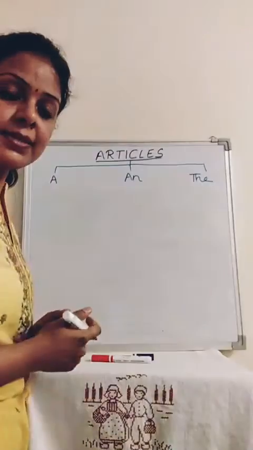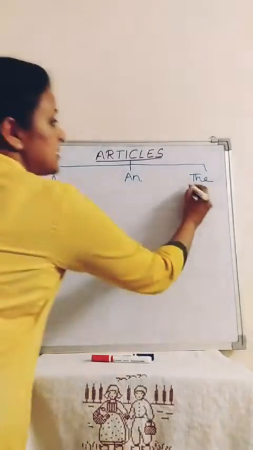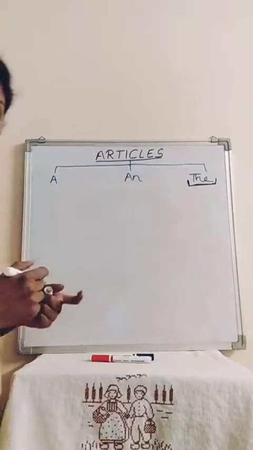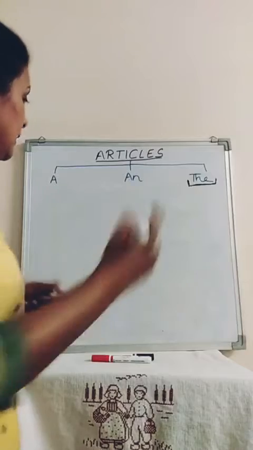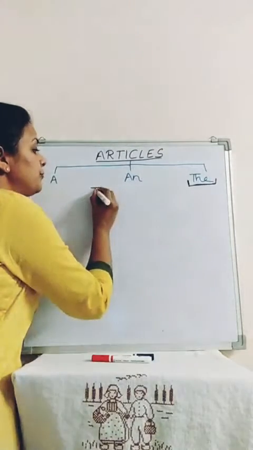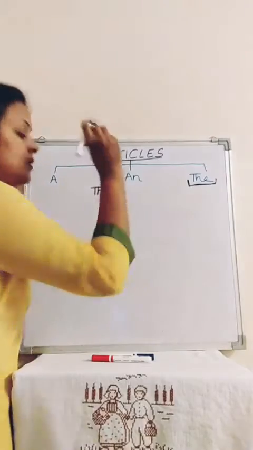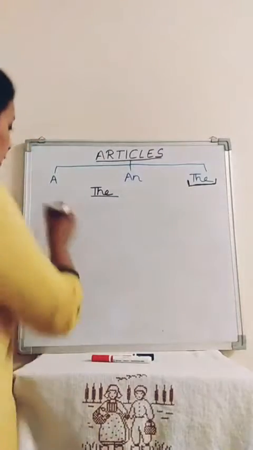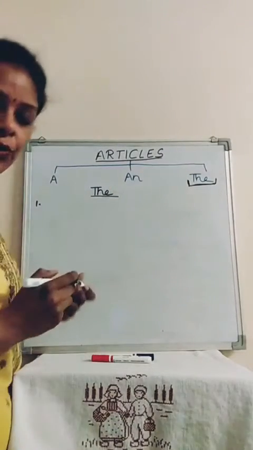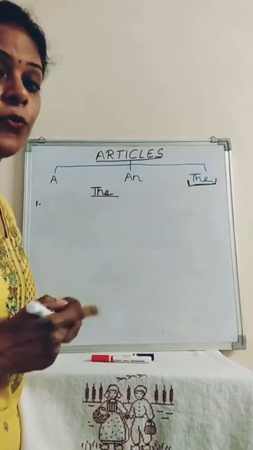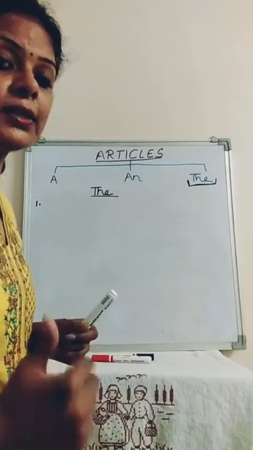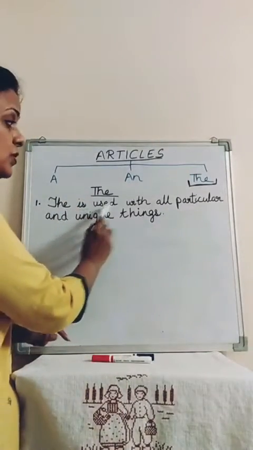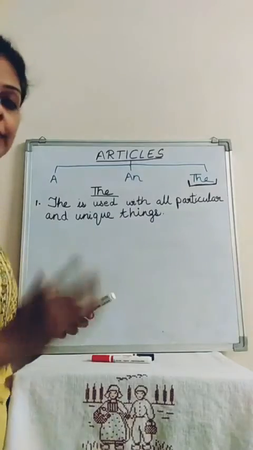Now we will discuss the article the. Yes, we are going to study the rules for the article the. Now, when do we use the before a noun? My first rule for the says, the is used with unique or particular things. Okay? The is used with all particular and unique things.